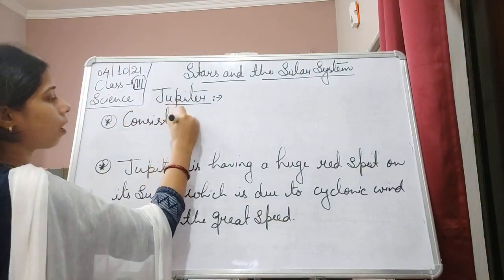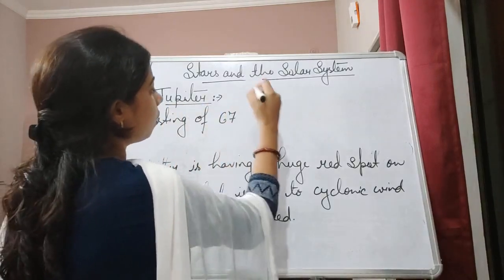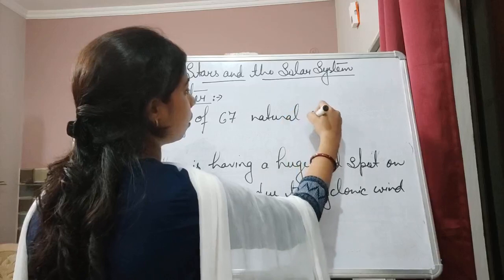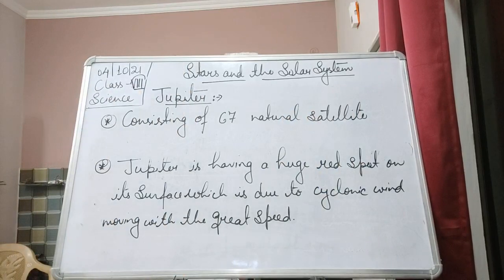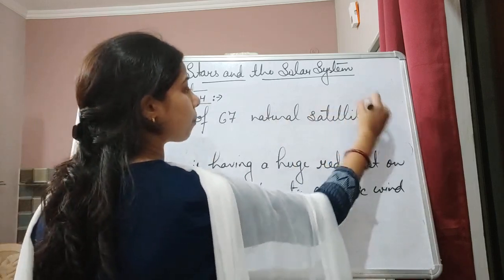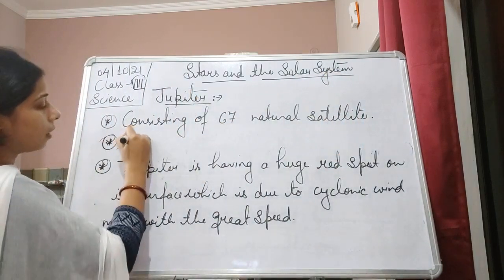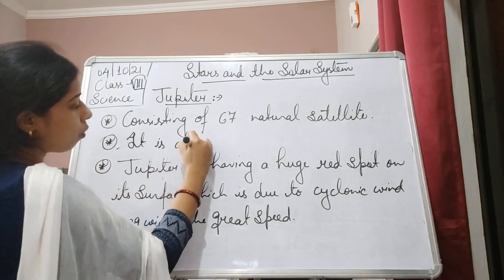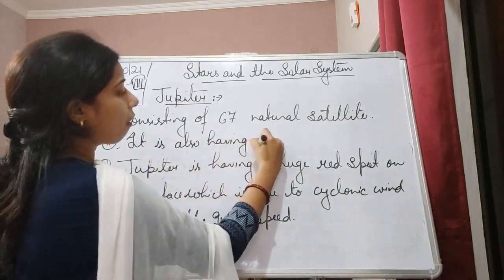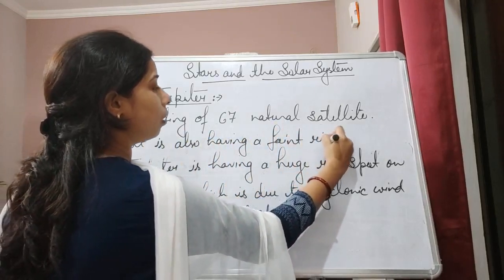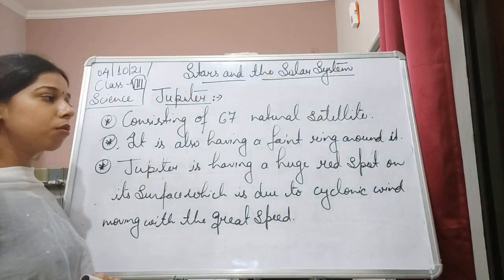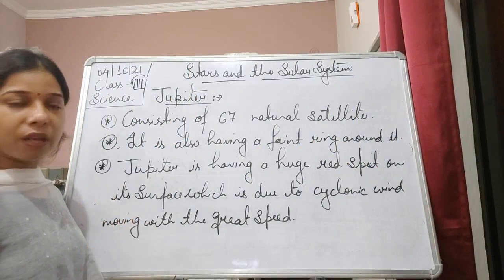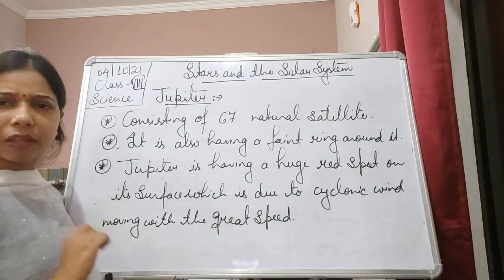Consisting of 67 natural satellites, and not only this, it also has a faint ring around it, like we are going to see in Saturn. There is a proper ring around Saturn, and around Jupiter there is also a ring, but that is a very faint ring.